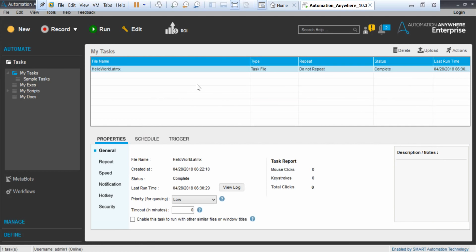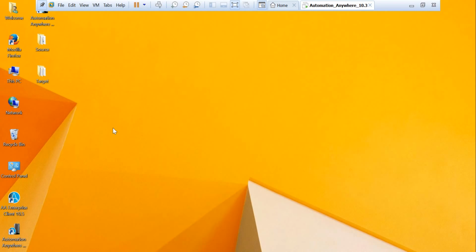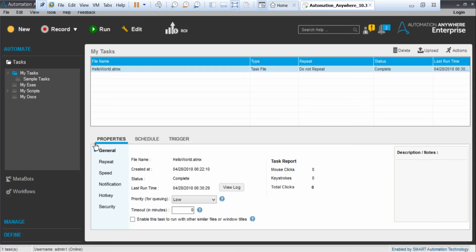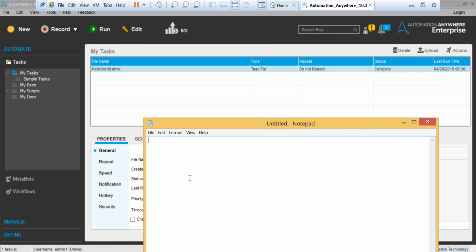So this is the tool that you see here, Automation Anywhere. Let's start by launching the tool. Here I go. This is the Automation Anywhere client. It did not ask me for the user ID and password because I've already logged in, but you can see here the username is admin and I have a password. You need to have a user ID and password, and you need to install it on your local system, not on a server or something. It's quite simple.